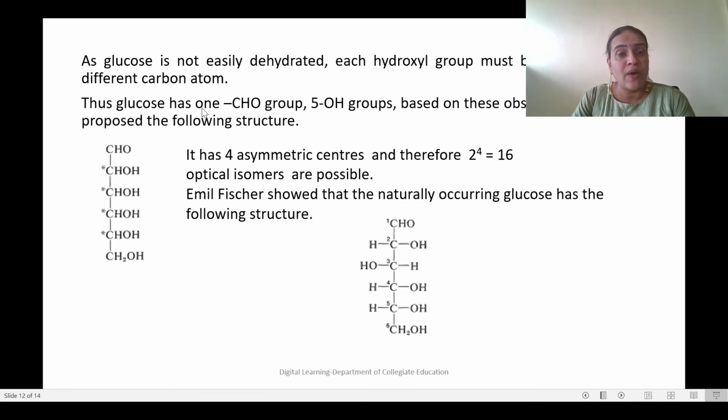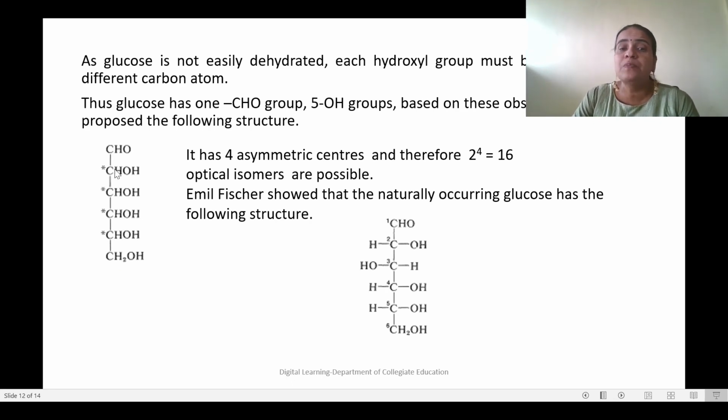Thus, glucose has 1 CHO group and 5 OH groups, and based on the observation, Baeyer proposed the following structure. This straight-chain, open-chain structure is given for glucose: CHO, CHOH, CHOH, CHOH, CHOH, and finally CH2OH. Now, how many chiral carbons are there here? 1, 2, 3, 4. The first and the last are not chiral carbons. So there are 4 chiral carbons.